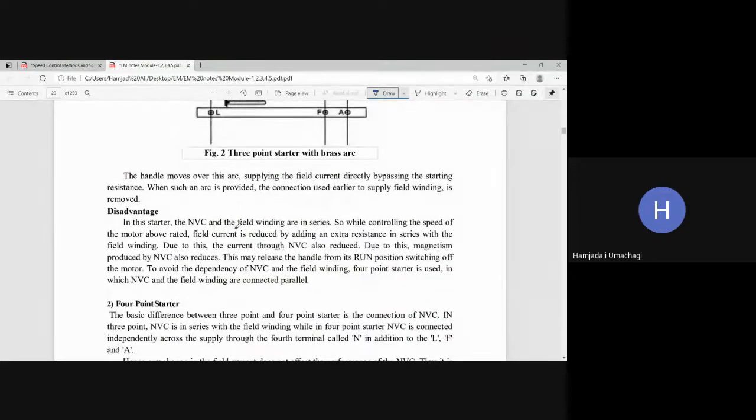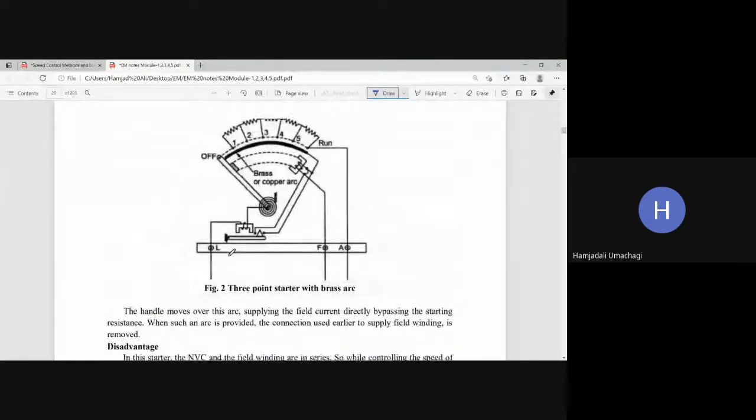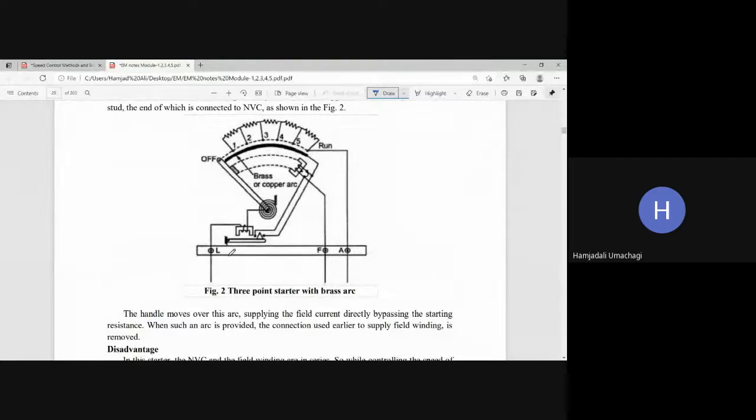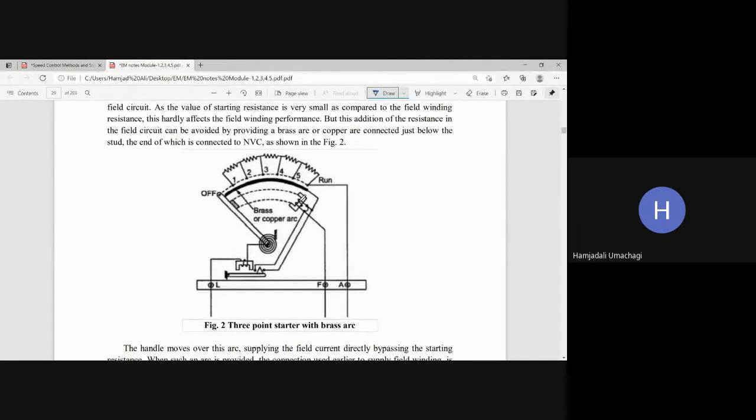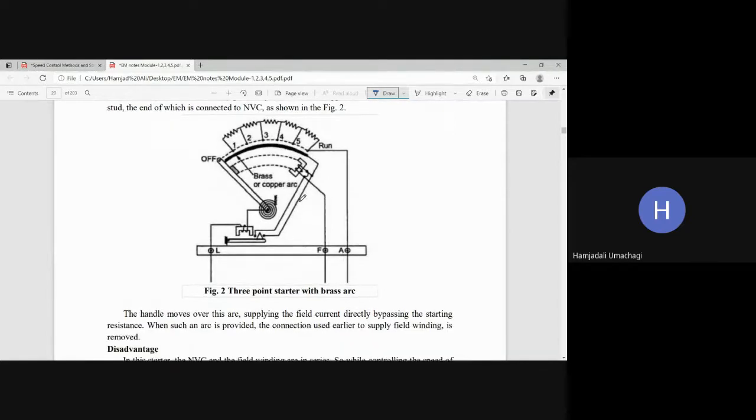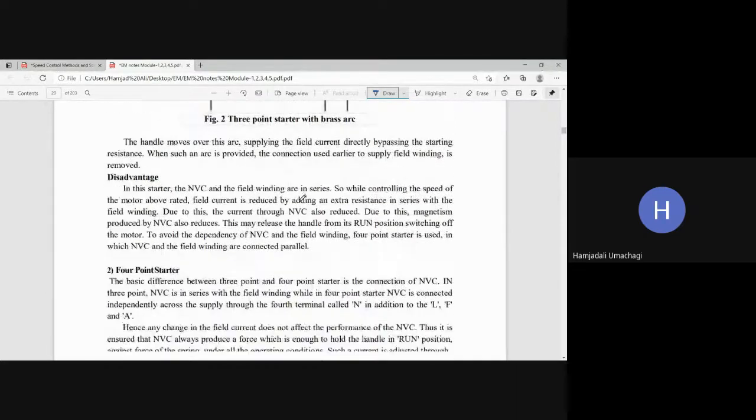If you are on speed control less than rated RPM, then what happens? Automatic stoppage of the machine. The motor will stop because of the low ISH current which you are supplying to the NVC. And in order to overcome this drawback, the next method is what?